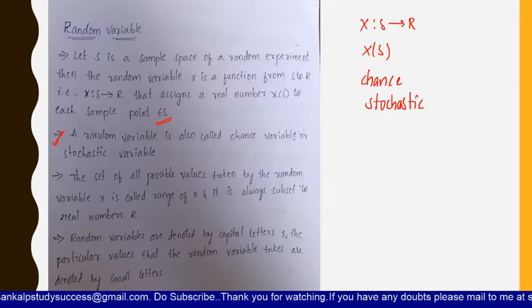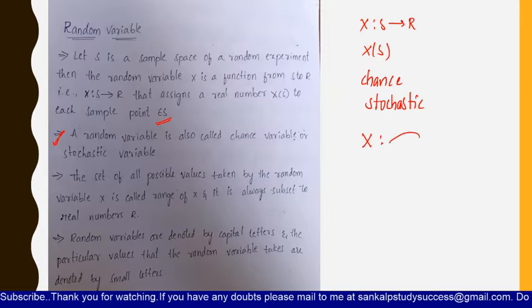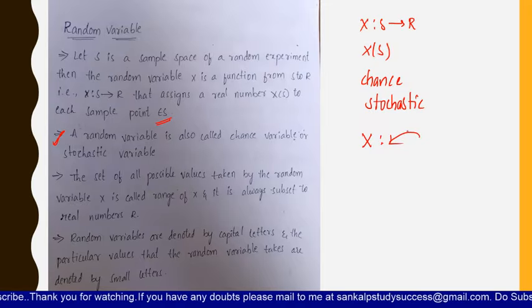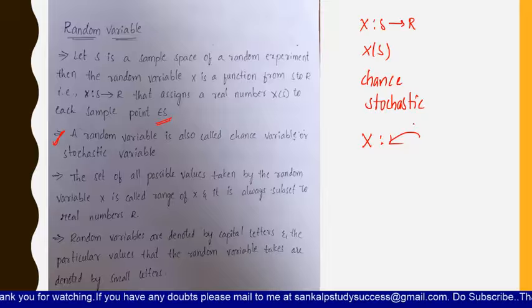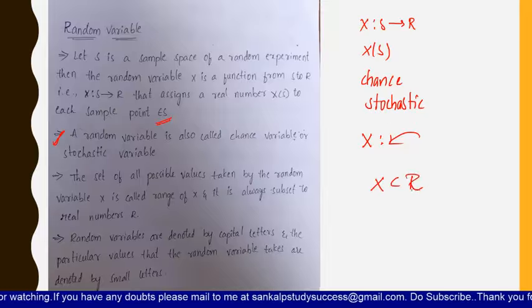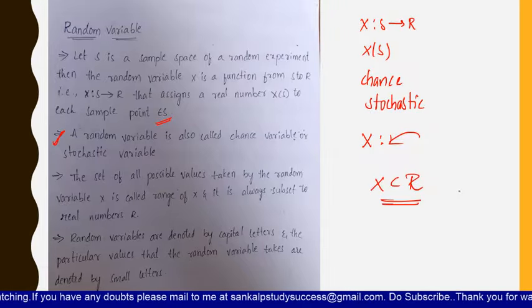The third one is the set of all possible values taken by the random variable X is called the range of X. That means all the possible values that are taken by the random variable X, if you take any possible number of values this X is taking, that is known as the range of X. And it is always a subset of the real numbers R.